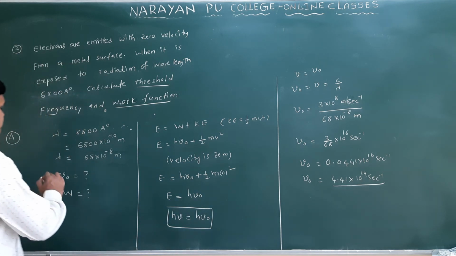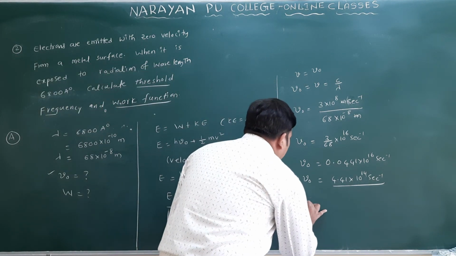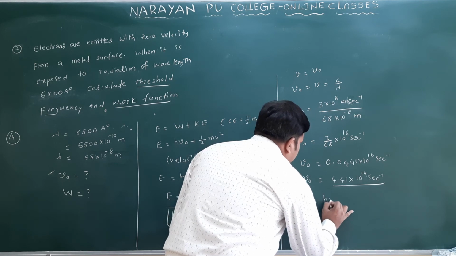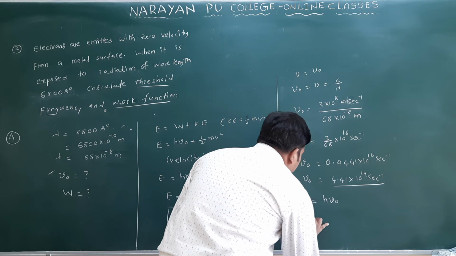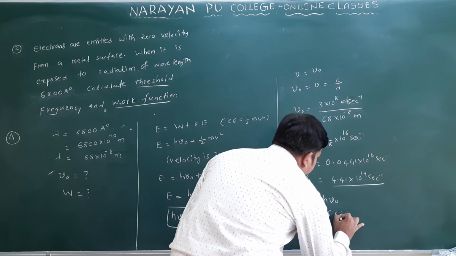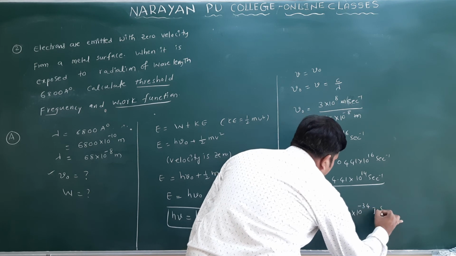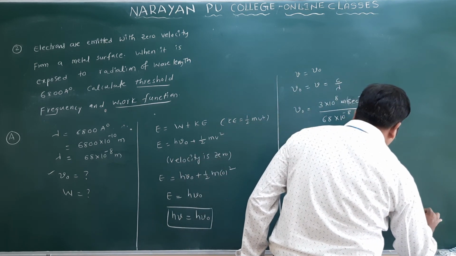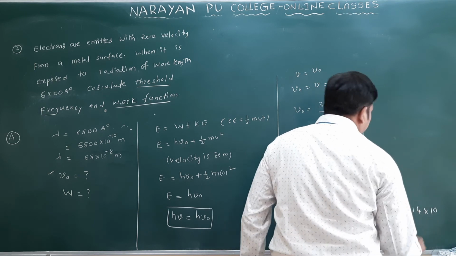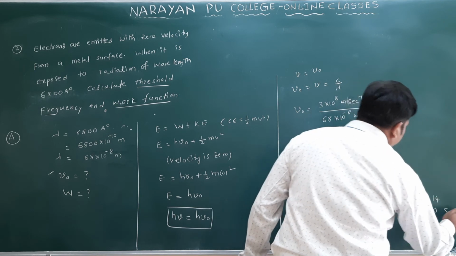So one is the threshold frequency, and another one they are asking here is the work function only. So work function W is equal to h nu naught. You know this one. So W is equal to, what is the h value? 6.625 into 10 power minus 34 joule second into 4.14 into 10 power 14 second inverse only.